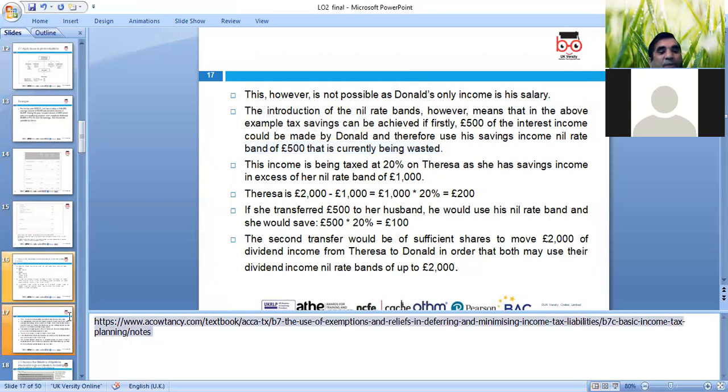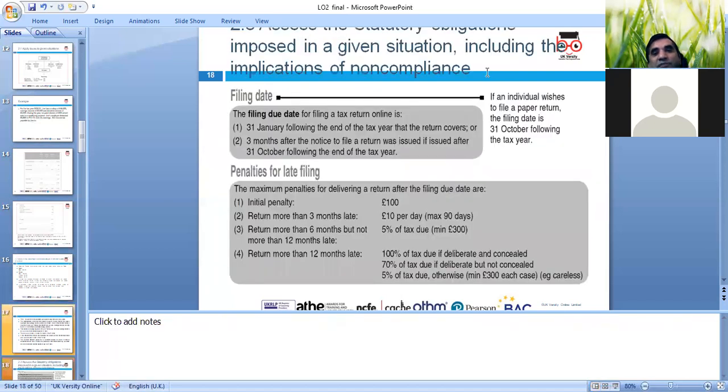Okay, further, I copied the link for you as well. If you want to explore, you can, and we'll look in the chapters for further examples. Any questions? Are we all okay? We get the concept, it's all about the tax planning, which you are already doing. Okay, next we're looking at